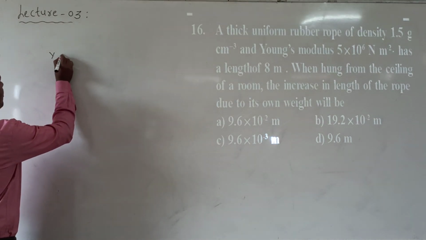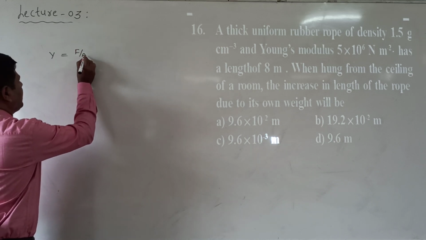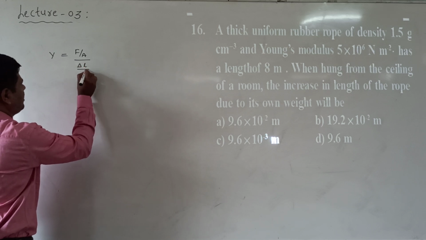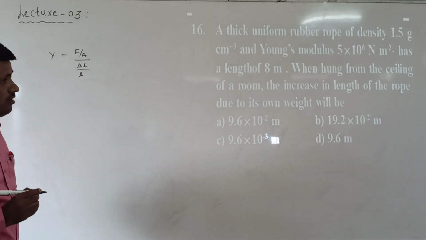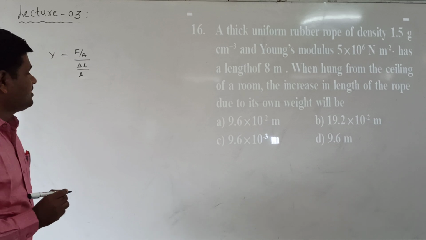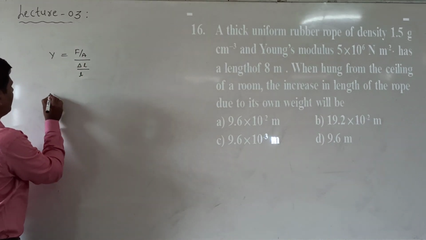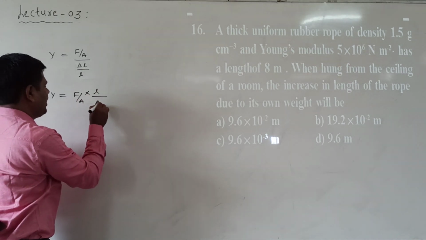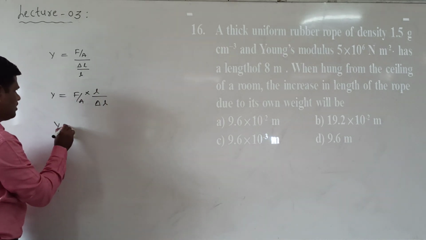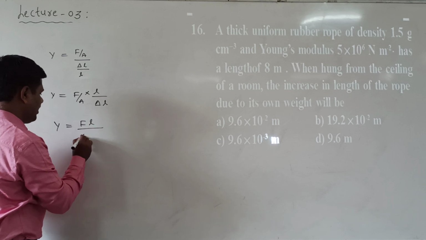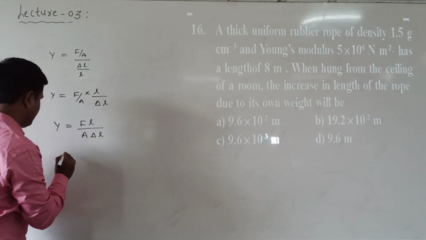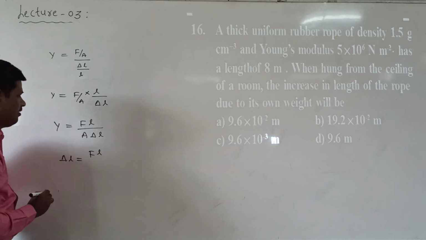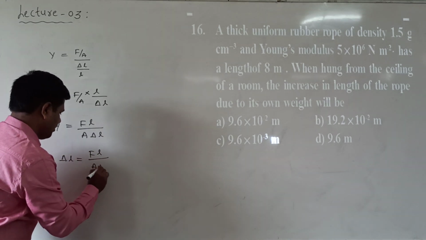Now Young modulus formula: force by area, F by A, stress by strain, change in the length by original length. Here the increase in the length, delta L, is asked in the problem. So Y is equal to F by A into L by delta L. So Y is equal to F L by A into delta L. Delta L is asked. Delta L is equal to F into L by A into Y.